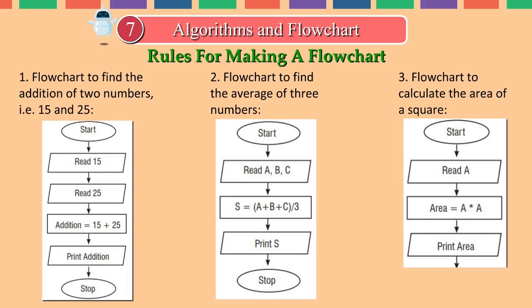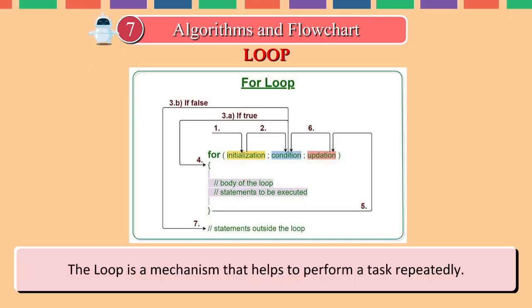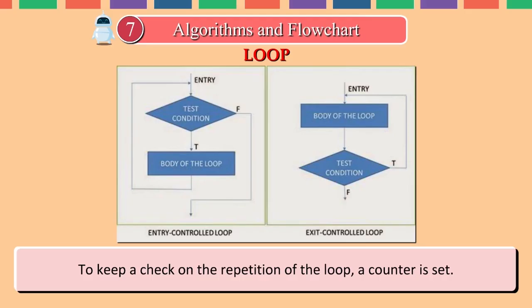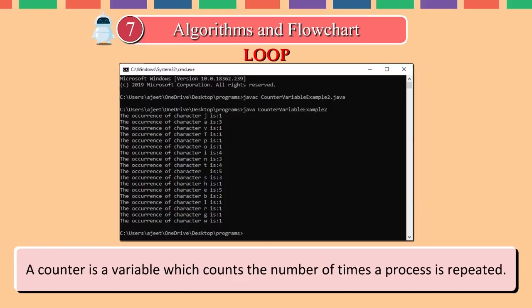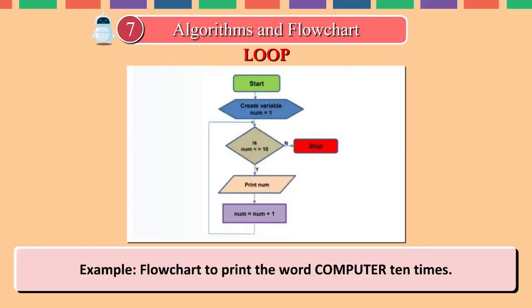Print area. Stop. Loop. The loop is a mechanism that helps to perform a task repeatedly. To keep a check on the repetition of the loop, a counter is set. A counter is a variable which counts the number of times a process is repeated. Look at the following example to understand it better.